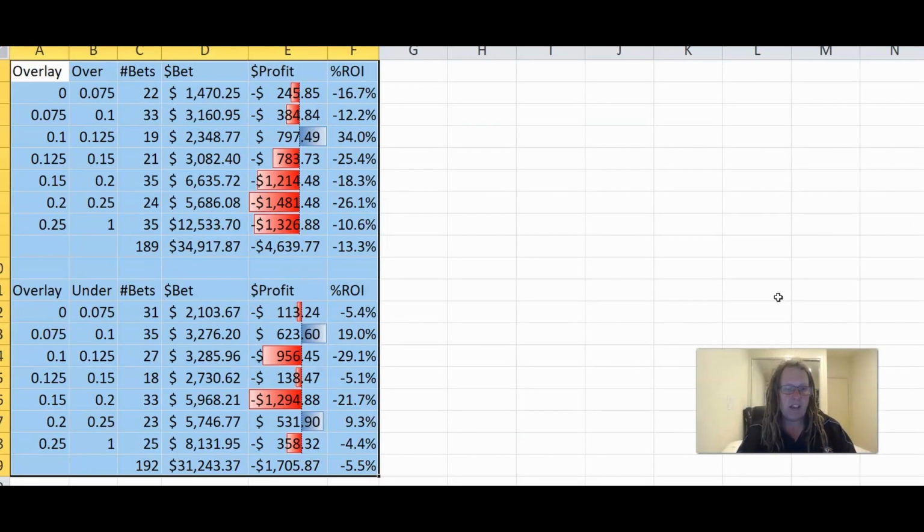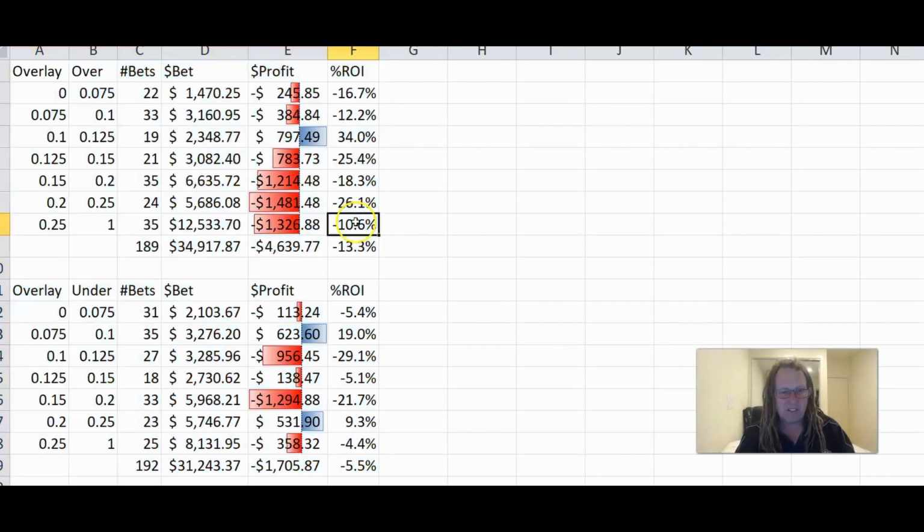If we look at the overlays, you want larger overlays to have bigger profits. Unfortunately, this isn't the case here with the overs, and they're all pretty bad all the way down, even though there's more lost here. The percentage ROI is pretty ordinary on the over. On the unders, a slight profit for the larger overlays, but it's not that encouraging. Can we move on, please?